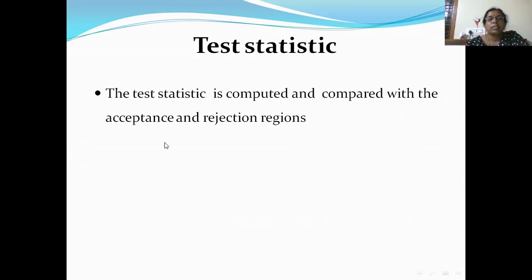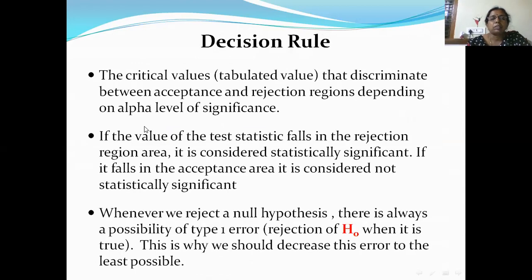So the test statistic is computed and compared with the table values to accept or reject the hypothesis. So that is the decision rule. What is this decision rule? The critical values, which are nothing but tabulated values. Critical values and tabulated values mean the same.